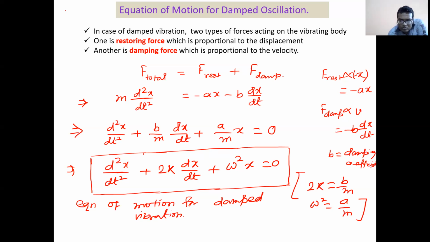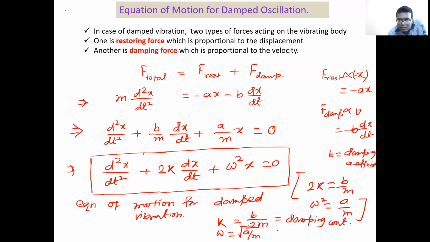Where k, what is my k value? k is basically b/2m. As b comes from the damping term, it is known as the damping constant. Clear? So k is known as damping constant, its value is b/2m, and omega equals root over a/m.